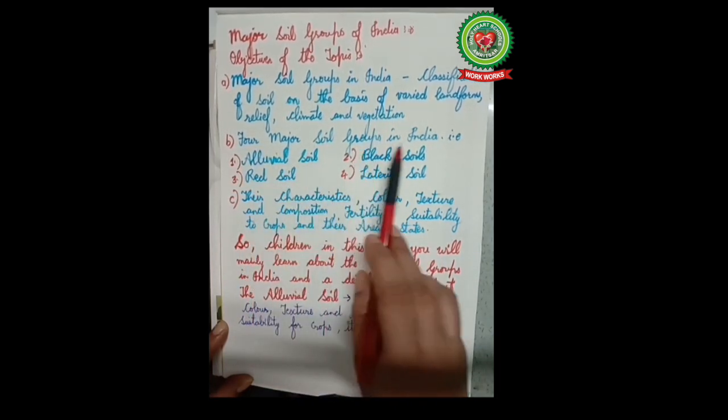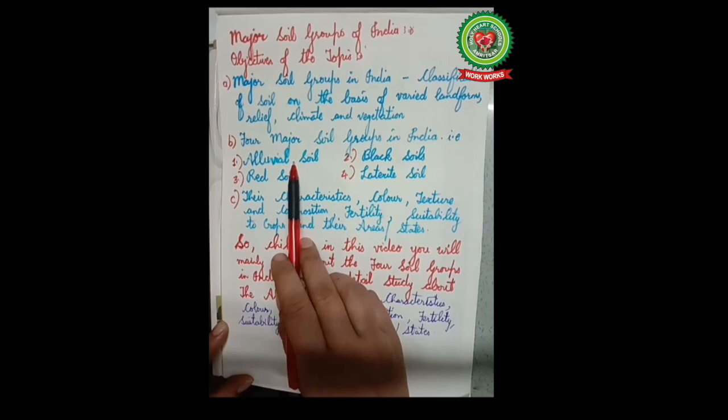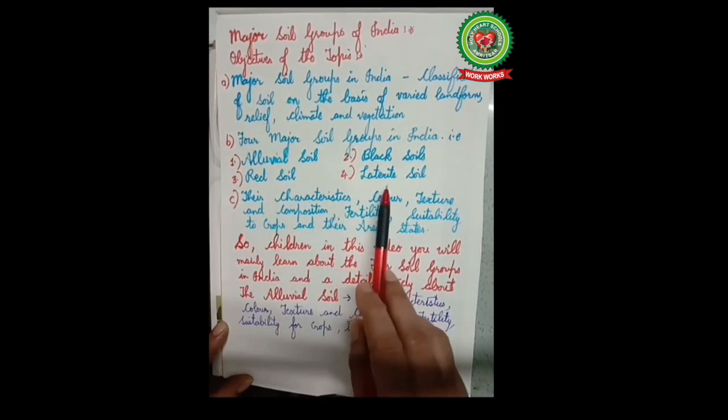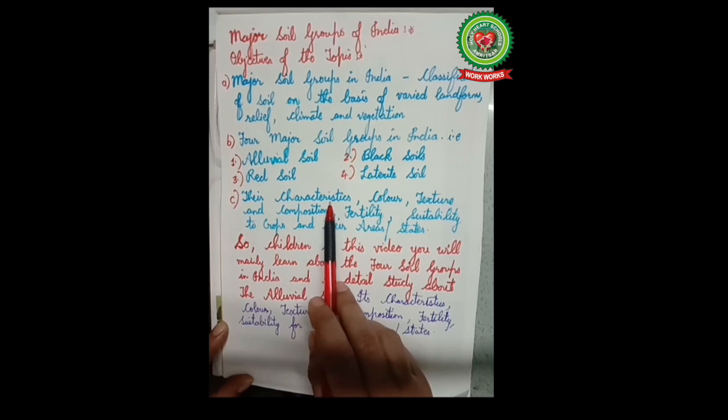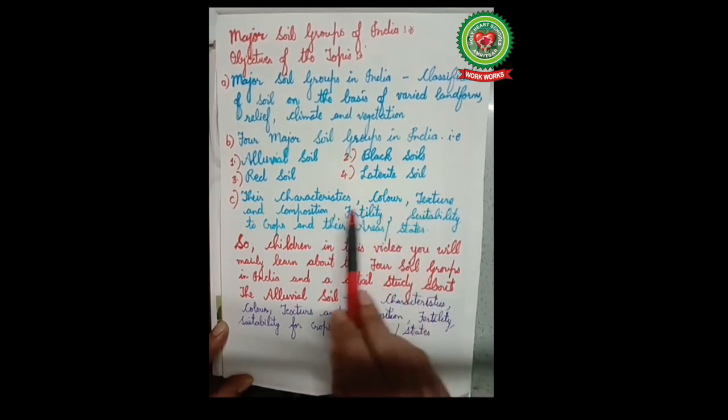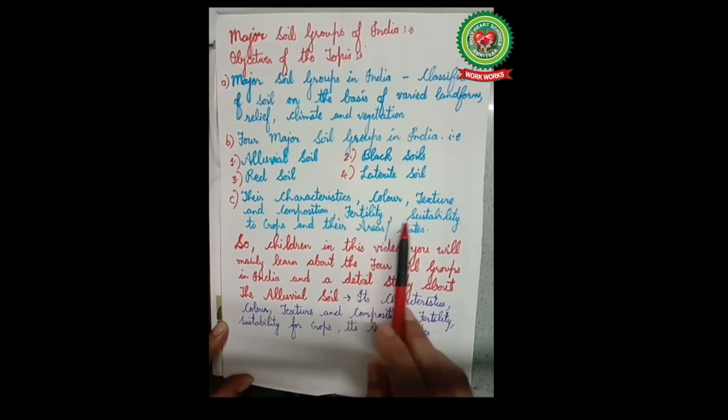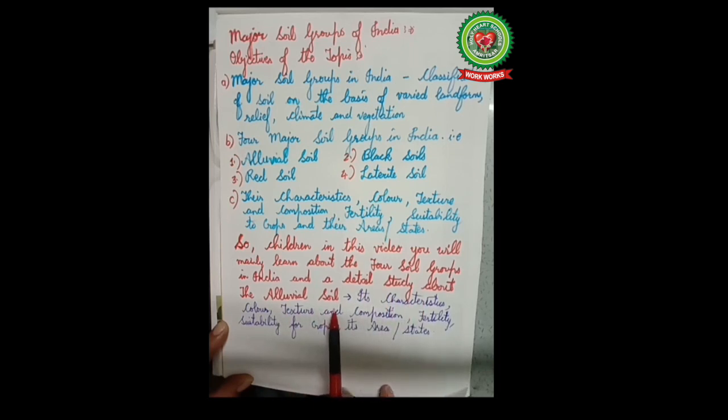Four major soil groups in India, that is alluvial soil, black soil, red soil, laterite soil. Their characteristics, color, texture and composition, fertility, suitability to crops and their area states. So children, in this video, you will mainly learn about the four soil groups in India and a detailed study about the alluvial soil, its characteristics, color, texture and composition, fertility, suitability of crop, its area states.